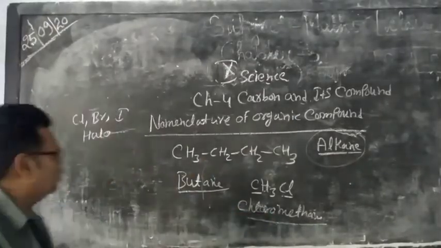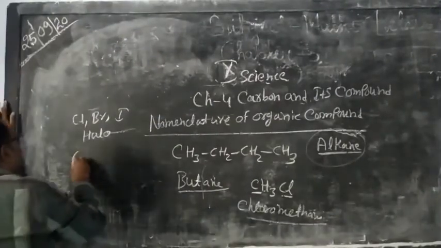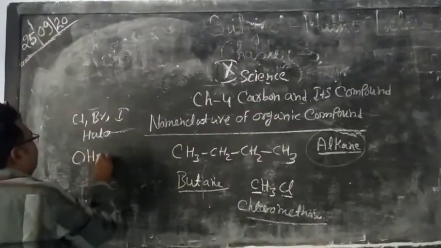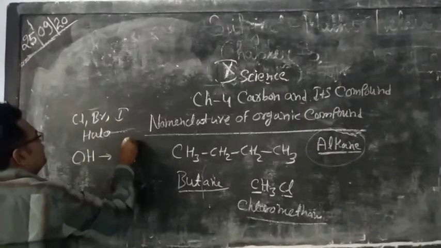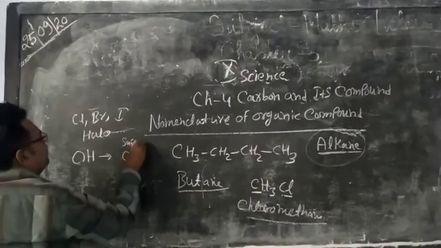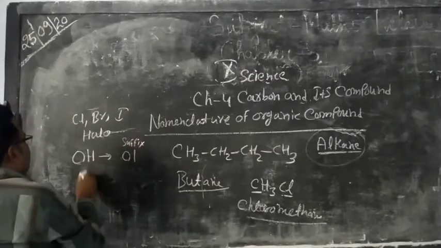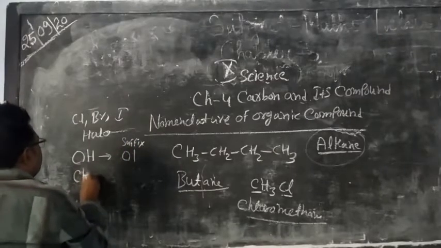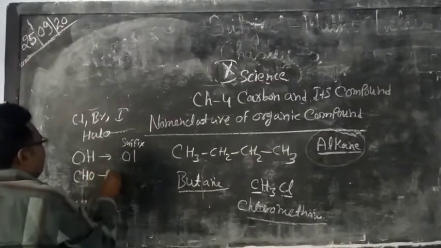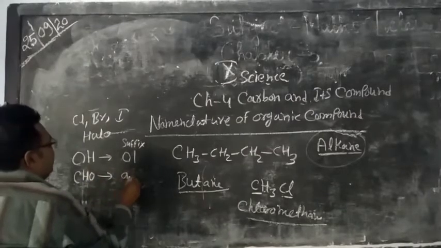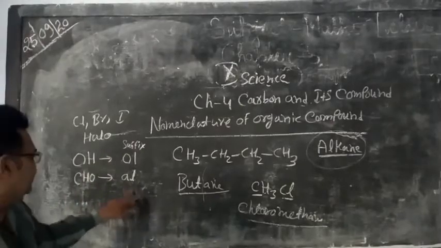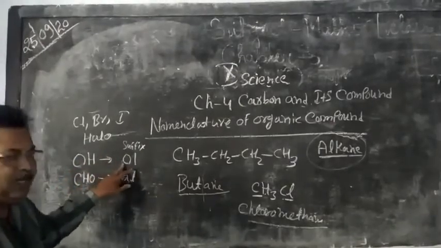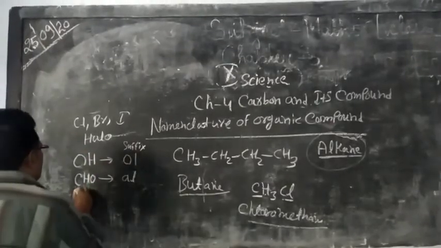Okay. The next functional group is the alcohol group, for which we write ol as a suffix. Next one is CHO, the aldehyde group. We write al. So the suffix of the aldehyde group is al, and of alcohol, ol. Next one is ketone.